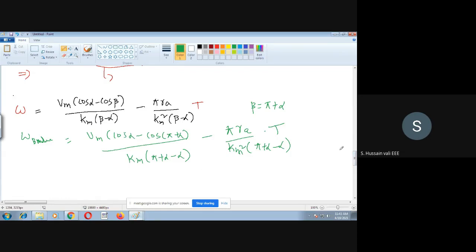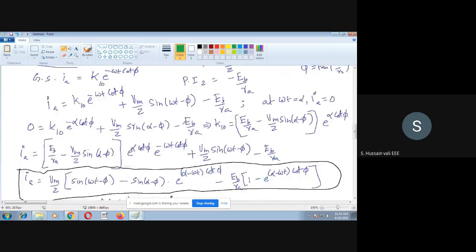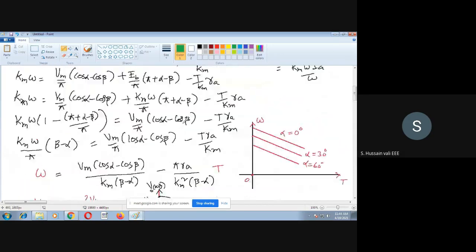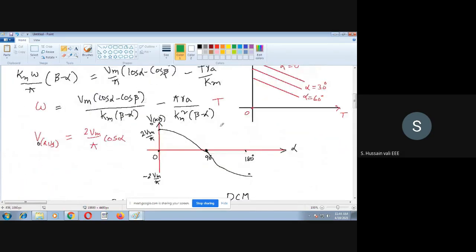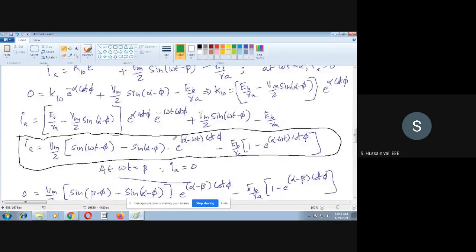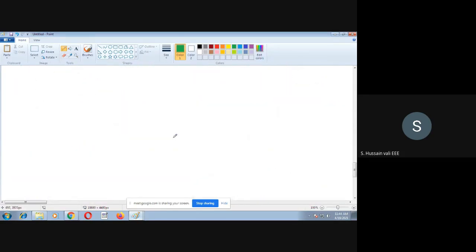Now what you have understood is the discontinuous conduction mode and the continuous conduction mode. The relationship at the boundary condition you have also seen. The speed torque characteristics we have seen, and the relationship between alpha and output voltage you have also seen. So I hope with this, the single phase full controlled converter fed with a separately excited DC motor is over.